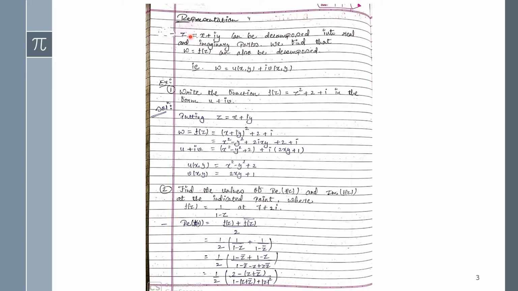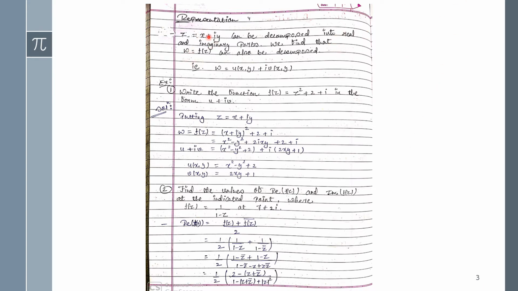The meaning of this is that the function z equals x plus iy can be decomposed into two parts, the real and the imaginary.